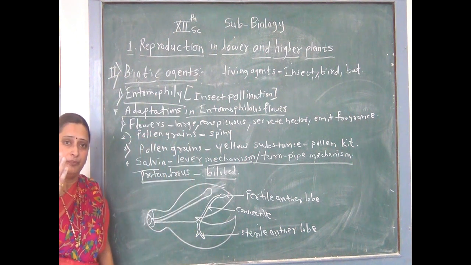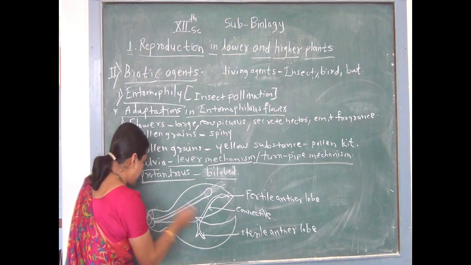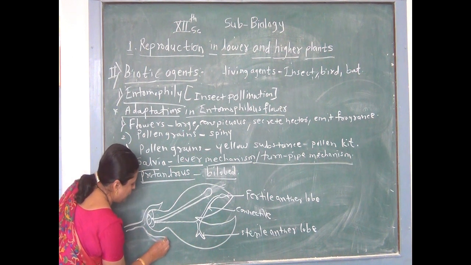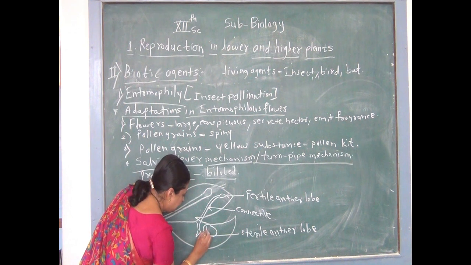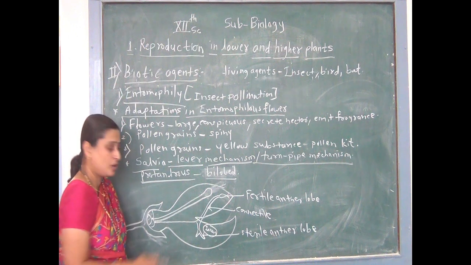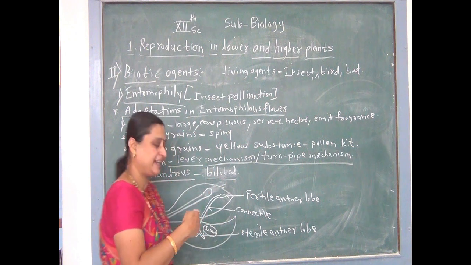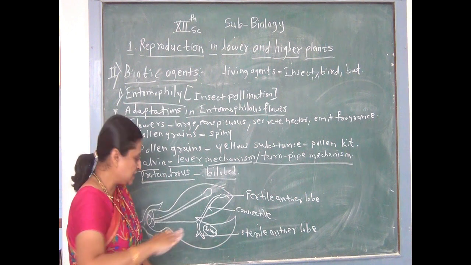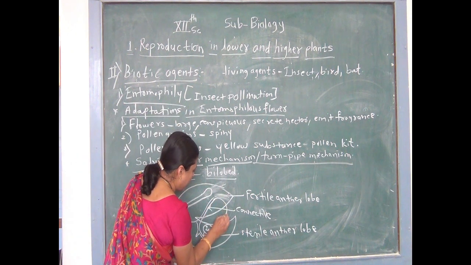When an insect lands on the lower lip of the corolla, this is the lower lip of the corolla, suppose this is the insect. When insect, that is bee, म्हणजे मधमाशी येणार आहे आणि कुठे ती लँड होणार आहे, sterile anther lobe. At the same time the insect pushes the sterile anther lobe and the fertile anther lobe is bent down.